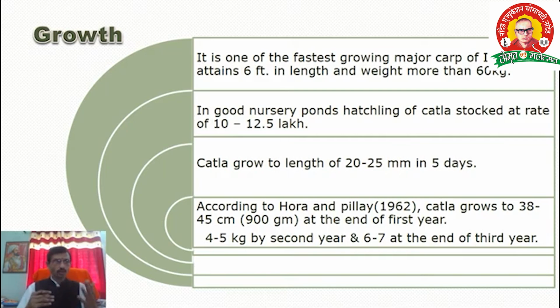Then, according to the scientists Hora and Pillay, in 1962 Catla grew to 38 to 45 centimeters and 90 gram. That time its weight is 90 gram. Near about 1 kg at the end of the first year. It means that at the end of the first year, Catla may grow up to 1 kg. It is a fast growing fish. 4 to 5 kg by the second year and 6 to 7 kg at the end of the third year. If you compare to Labeo, the growth rate of Catla is higher than the Labeo fish.